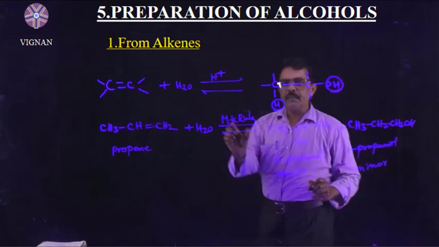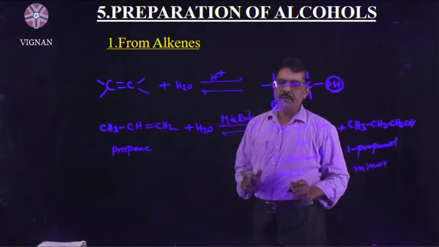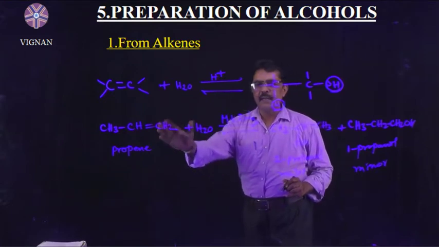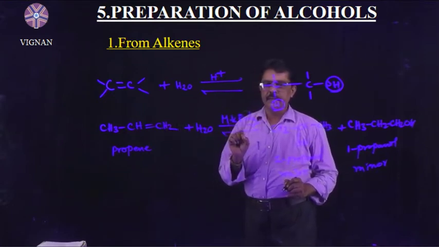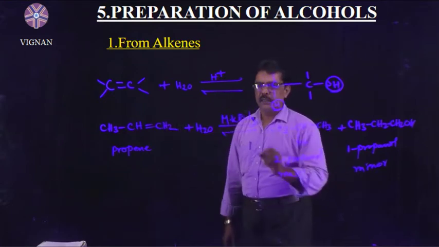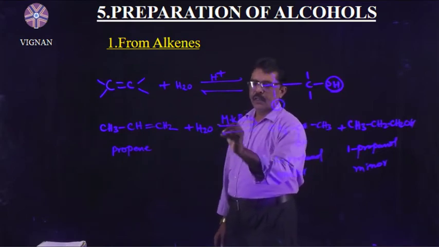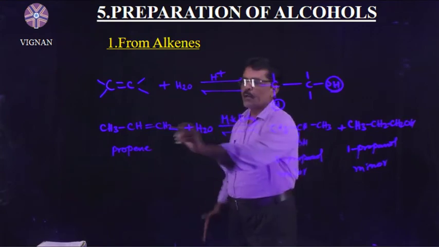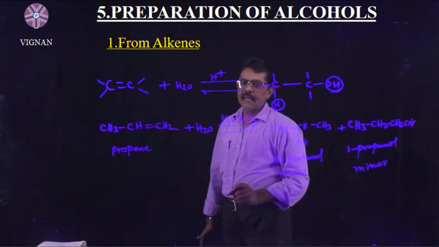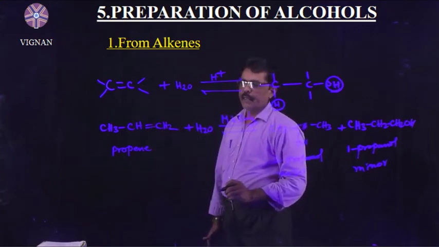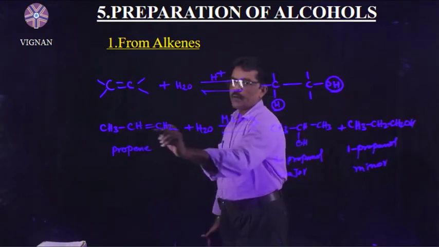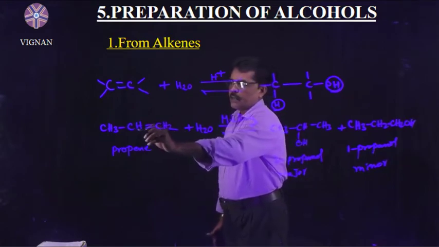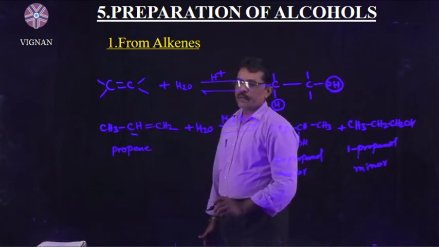So, what is meant by Markovnikov's rule? When an unsymmetrical alkene reacts with HBr or H2O, the negative part of the addendum goes to the double bonded carbon atom that contains fewer hydrogen atoms. Of these two double bonded carbons, this carbon has fewer hydrogens.